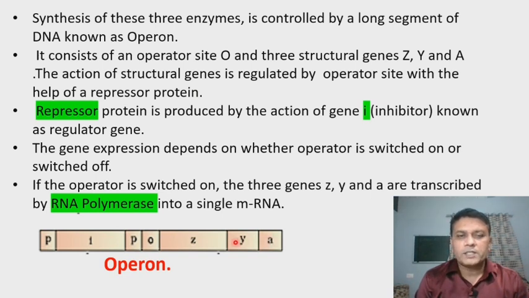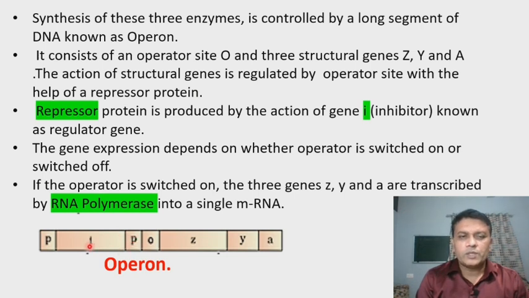By the process of transcription with the help of RNA polymerase, these genes will produce a single messenger RNA. You know that in the process of transcription with the help of RNA polymerase, one of the DNA strands produces messenger RNA. And here we can see these are the promoters. Here also we can see the promoter site. So these promoter sites regulate the operator site. That means they promote the particular process, that is transcription.